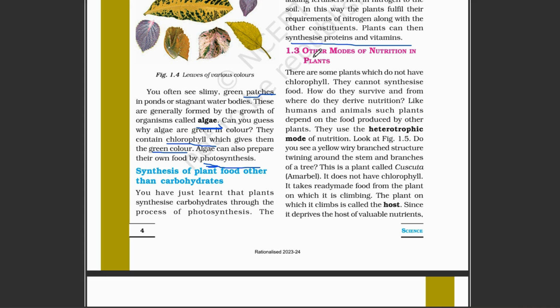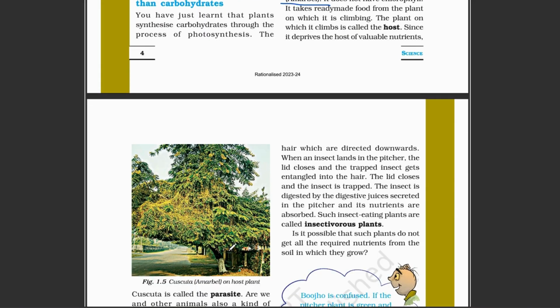You have seen, for example, a mango tree, and sometimes there is another plant growing on that tree. That is called the heterotrophic mode because it gets food directly from the mango tree. It does not prepare its own food. For example, there is a plant called cuscuta. It doesn't make its own food. You can see here a host tree, and a spider web like plant which covers the whole tree, and it gets food from the main tree.